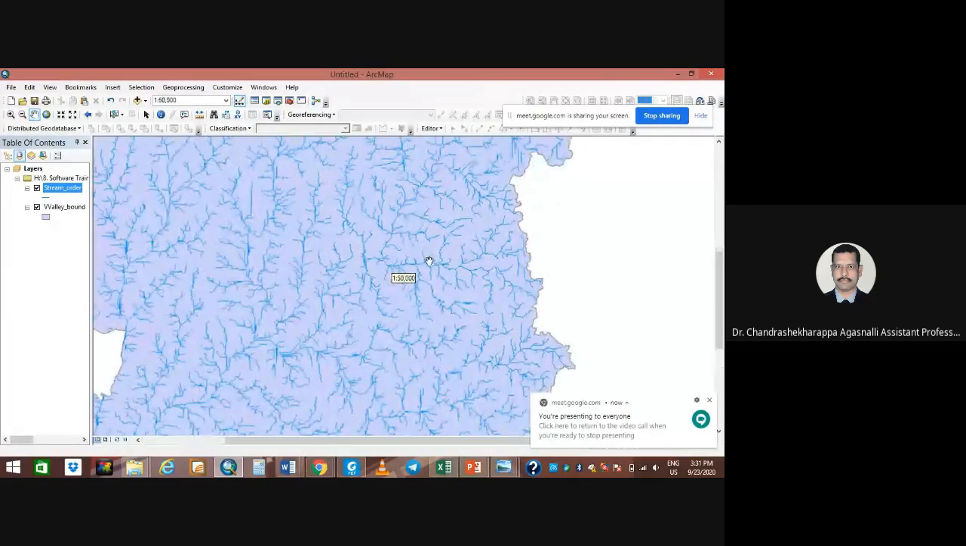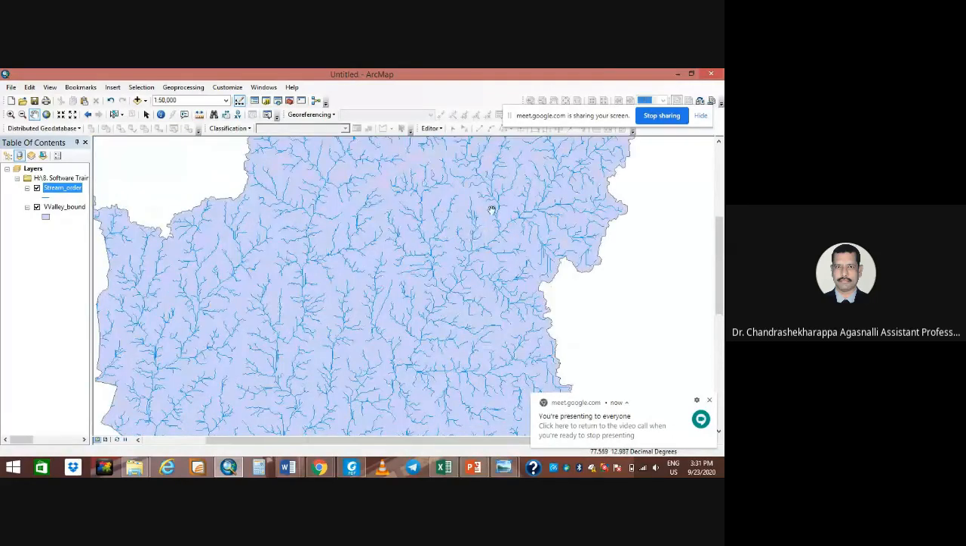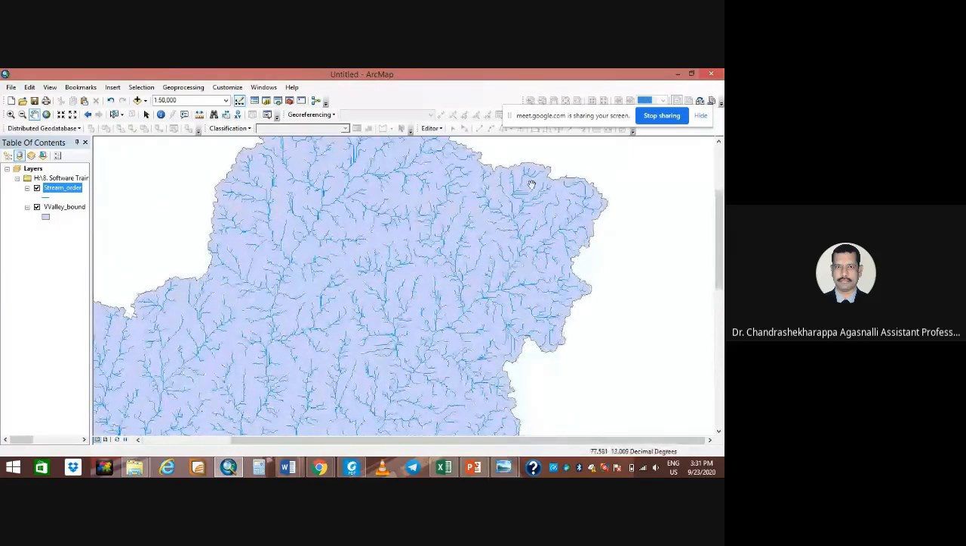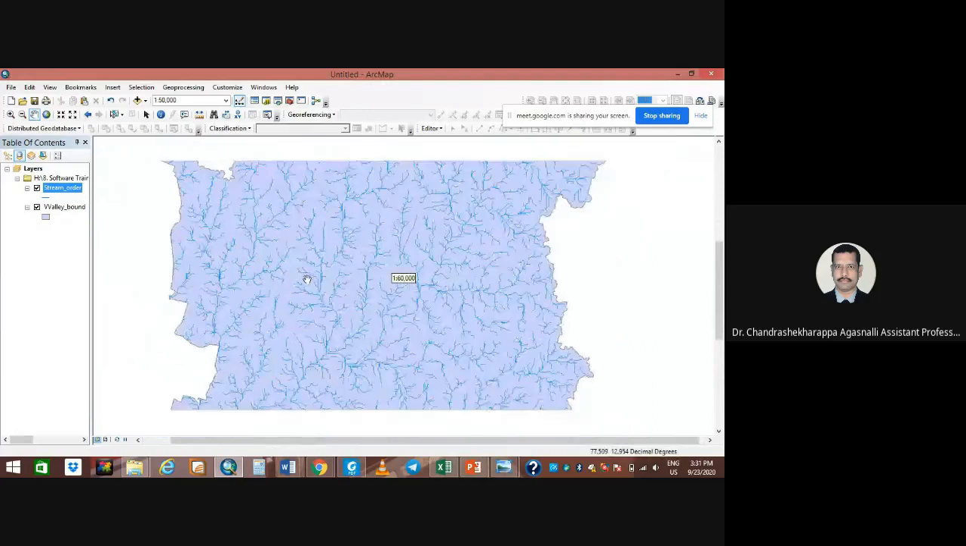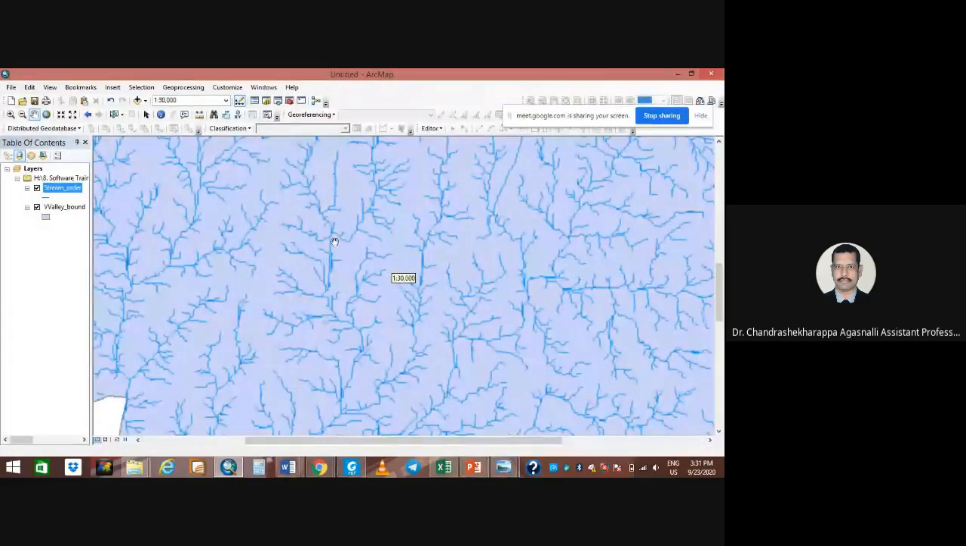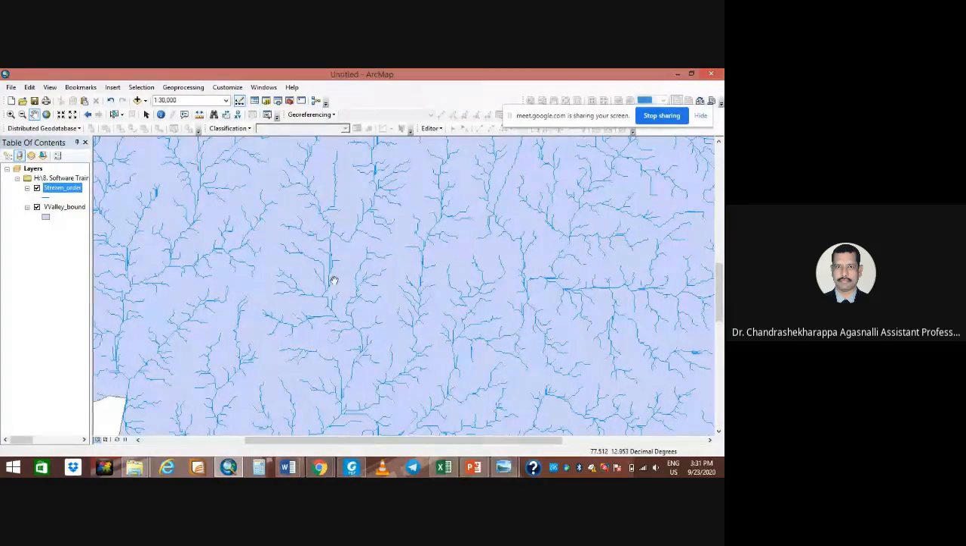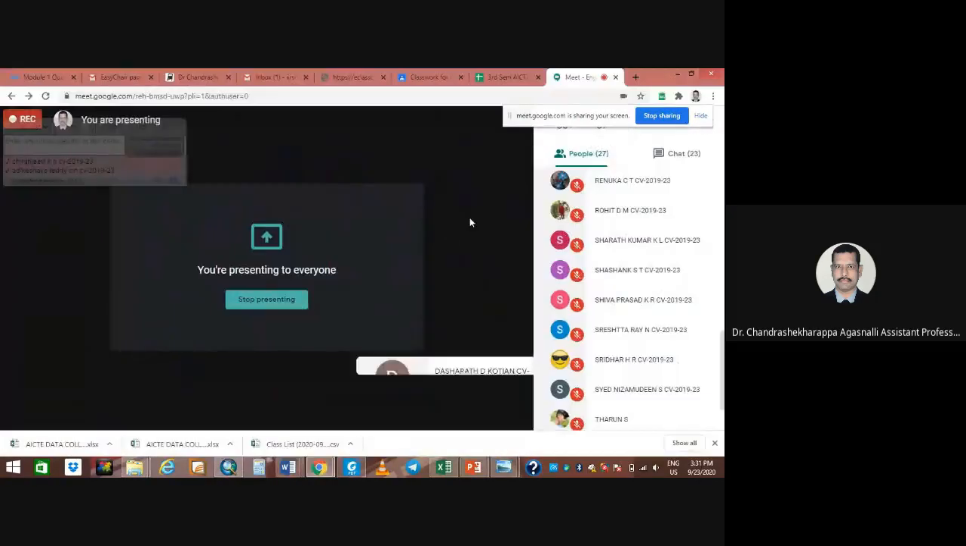These streams may not be visible because the area is already occupied with hills and urban development. Only the main streams are visible. That too, they have constructed some houses, and when there is heavy rain, that time you come to know that this is a lowland area and this is a highland area. That's how we can classify or identify this.